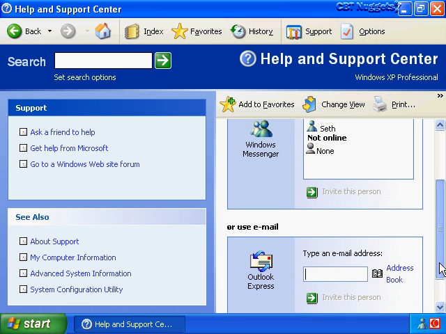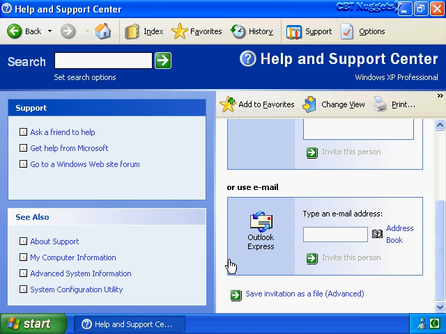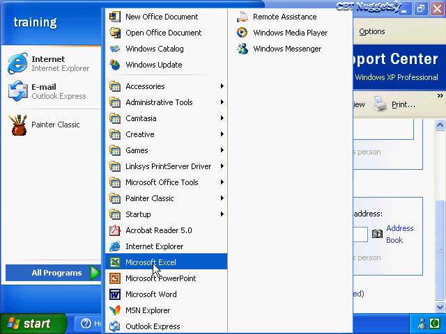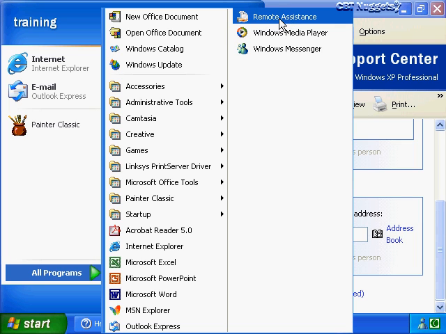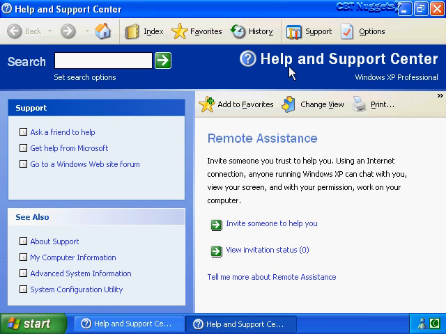There's actually one other tool that we can use to send out remote assistance invitations, and that's found by clicking on Start, choose All Programs, and then as a default off the All Programs menu you'll find a little icon right here called Remote Assistance. If we were to click on that, that actually brings you to the same Help and Support Center homepage. Help desk personnel find it a little easier to have users send a remote assistance invitation to them by using that remote assistance icon off the Start menu, which is why we have these two options.